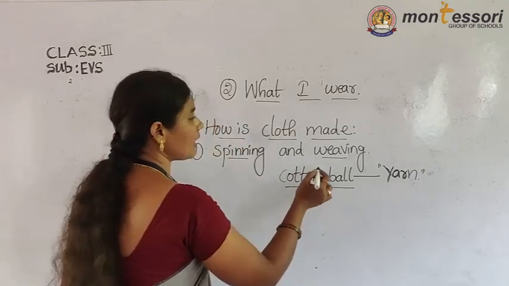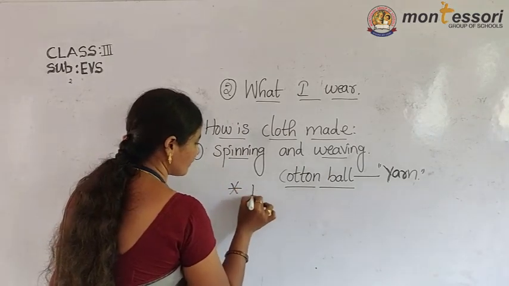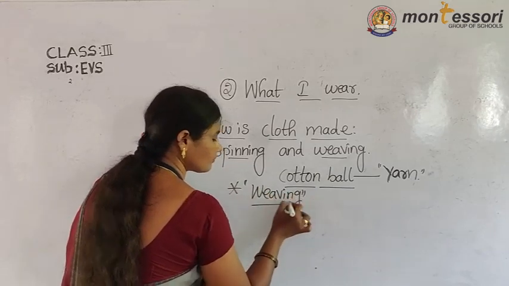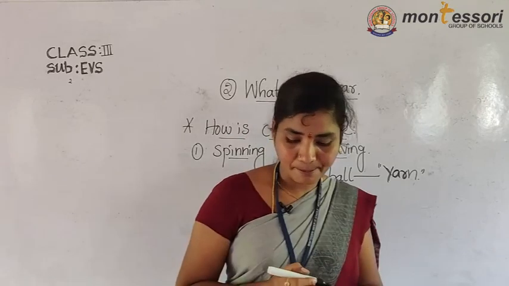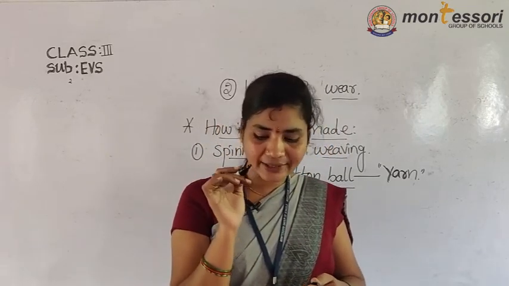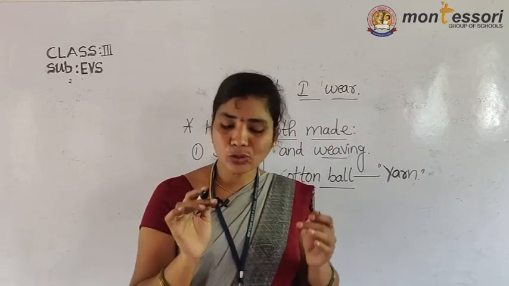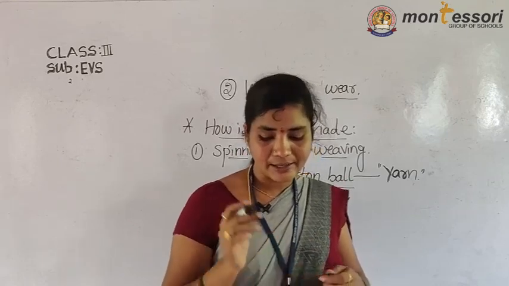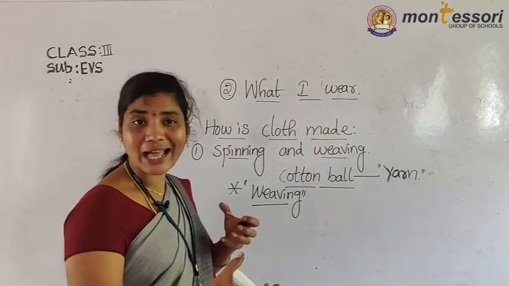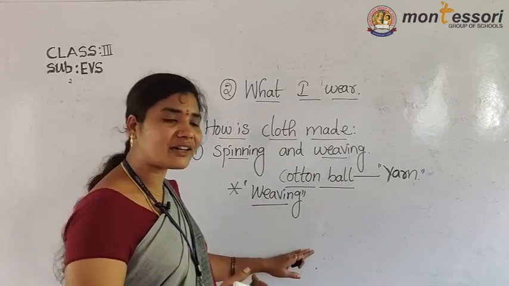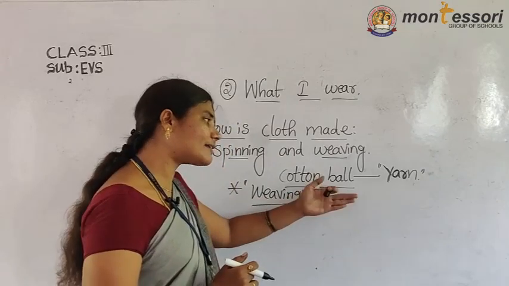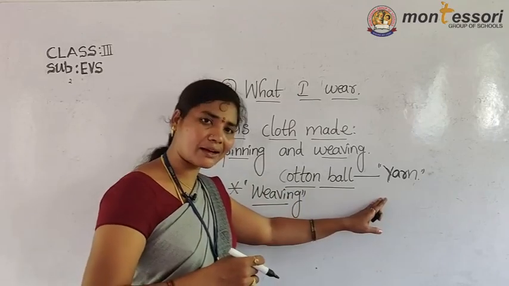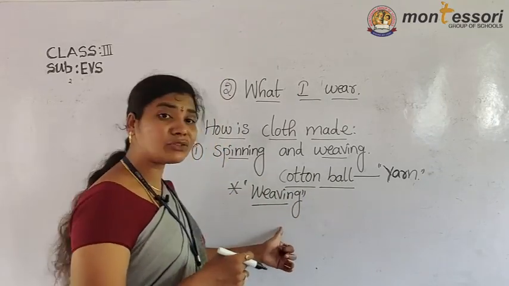Now we will discuss the weaving process. What is meant by weaving? Listen now. Weaving is a process by which two sets of thread are crossed together on a loom. This process converts the thread into fabric. We want to weave the cloths, and for weaving we need thread. A thread bundle is called yarn, children. By using thread, we can weave the clothes.